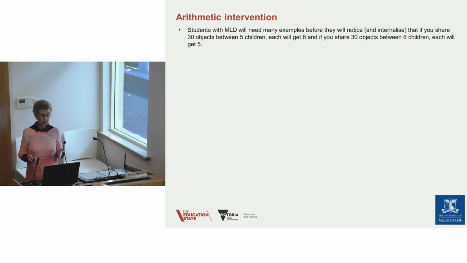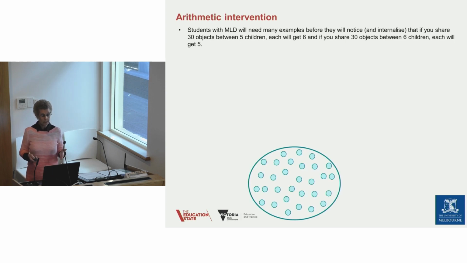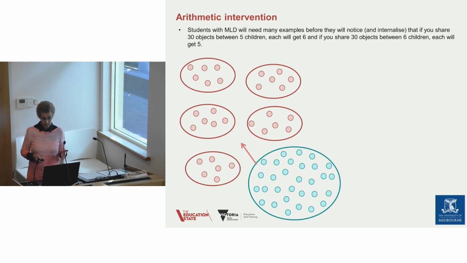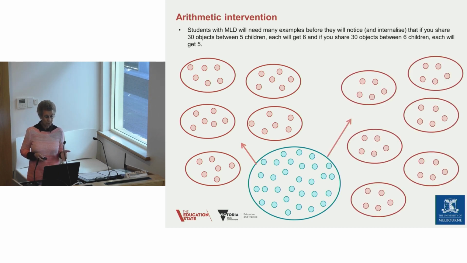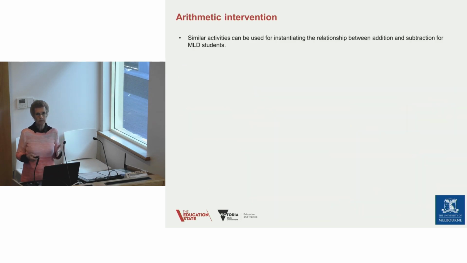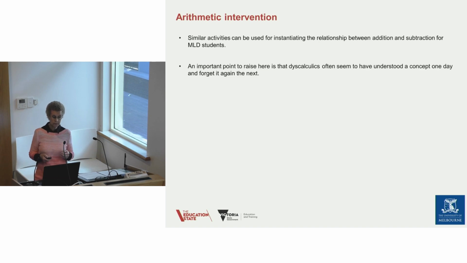And then they might find in the division domain that if you take 30 objects and you divide them between 5 people, each will have 6, and you divide them between 6 people, each will have 5. They will need many repetitions of this, but one would hope that eventually they will start to instantiate some of this knowledge. Similar activities can be used for addition and subtraction,